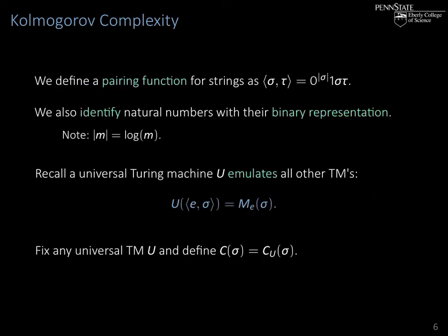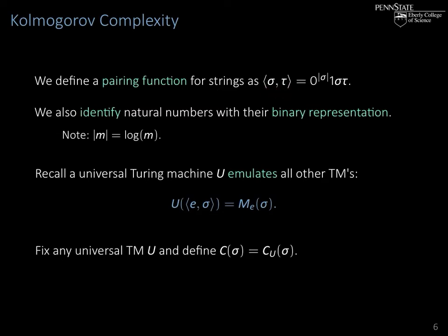So in order to use a universal machine for the definition of Kolmogorov complexity, we need a pairing function for strings. One way to do this is very simple.